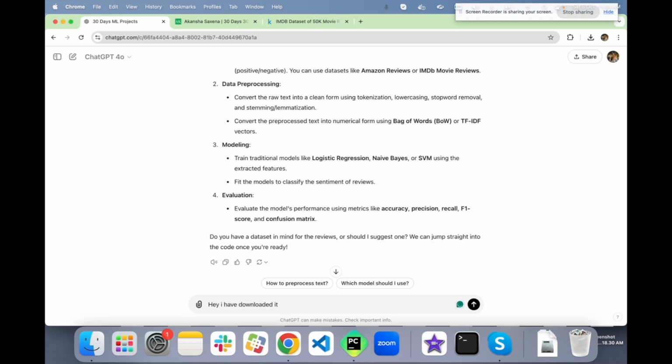So I say I have downloaded the data set, which is IMDb movie reviews, and here is how it looks.